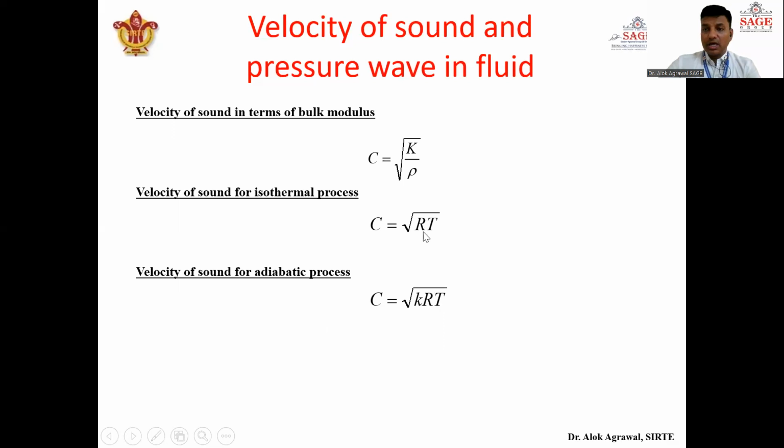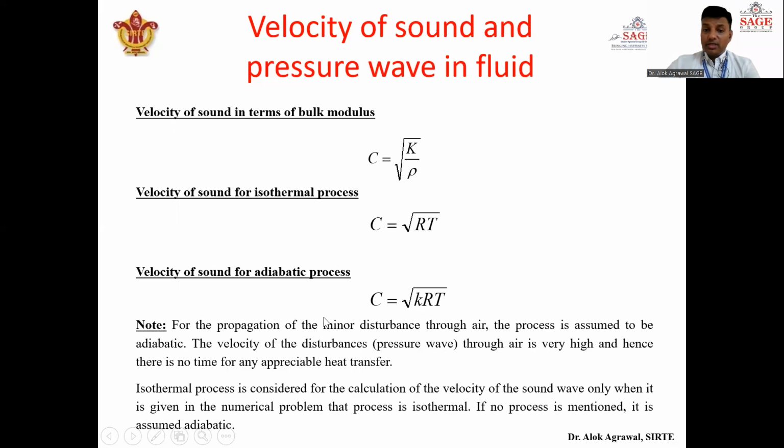You know what R is and what k is, so I don't have to tell you again. So these are the three formulas that are very important, but remember which formula is to be used where. If it is given that the process is isothermal in the numerical, then only you will use the second formula. Otherwise you have to take this formula, that is c is equal to the square root of kRT.